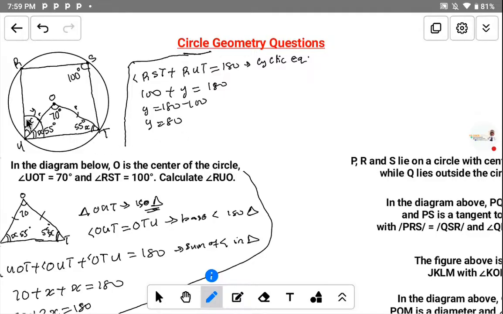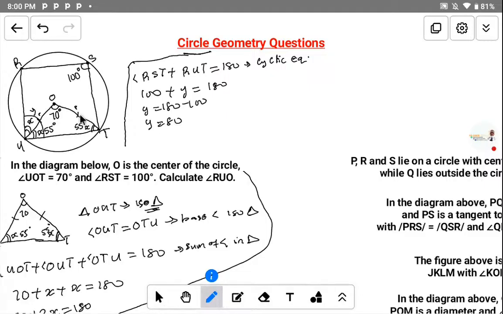Since y is equal to 80, the full angle here is equal to 80. And if you look at this angle OUT here, we get it as 55, because our angle y is the combination of angle RUO and angle OUT. That is the full angle y, and the addition of these two angles will give us y, which is equal to 80.